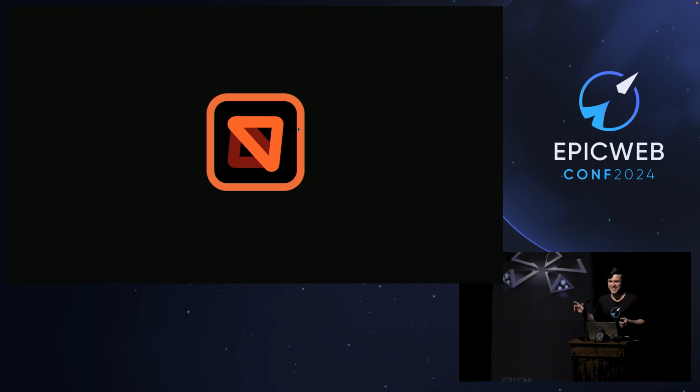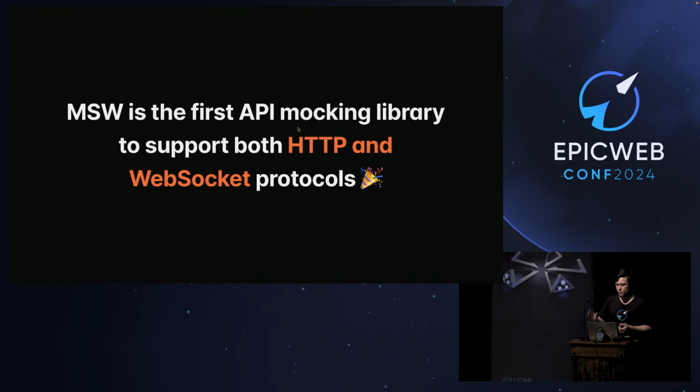And the next slide has a sentence. And I've been meaning to say that sentence for at least a couple of years. So I think this is a good occasion. With the introduction of WebSocket API mocking, MSW becomes the first API mocking library in the entire JavaScript to support both HTTP and WebSocket protocols. And that's epic.